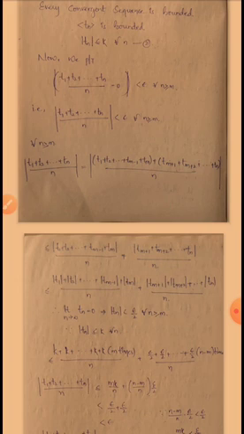Okay, so which is also less than or equal to, I am separating, mod T1 plus mod T2 plus up to so on plus mod Tm by n plus mod Tm plus 1 plus mod Tm plus 2 plus up to so on plus mod Tn by n. Okay, therefore limit as n tends to infinity of Tn is equal to 0. That implies mod Tn is less than epsilon by 2 for all n greater than or equal to m.